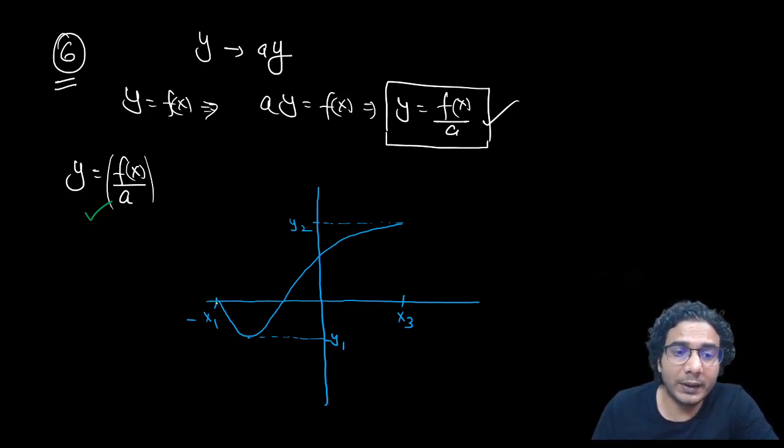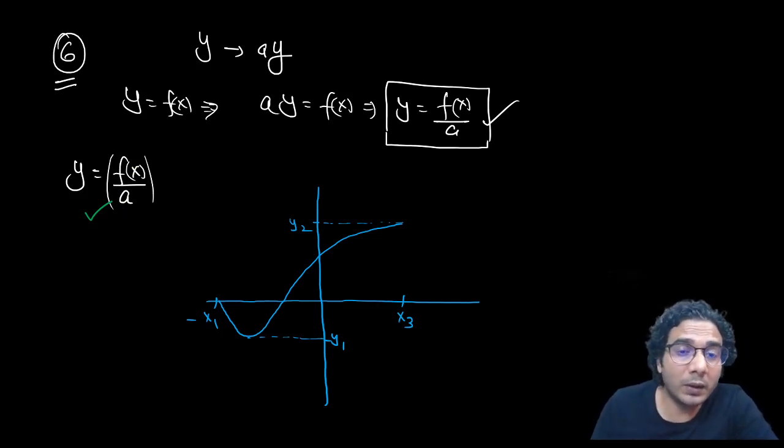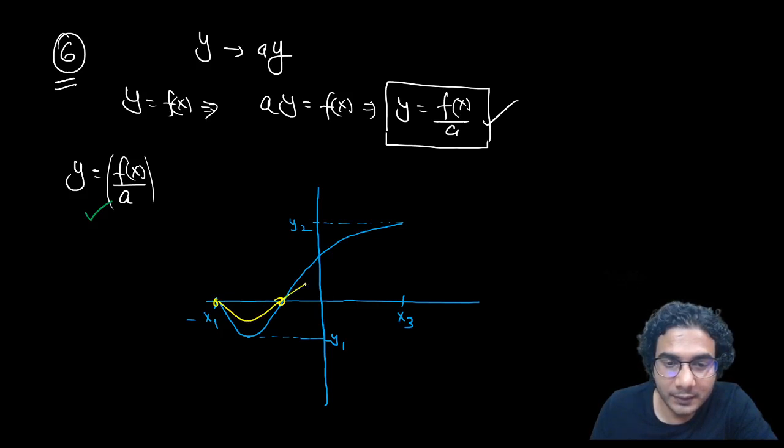When a is more than 1, the graph will contract. In this case, you can see f(x) is divided by a, so all the values will be divided by a. Say a is 2, then all the values will become half. These coordinates will remain the same in this case. So the graph, if a is more than 1, will become like this. All these values will reduce by a times.